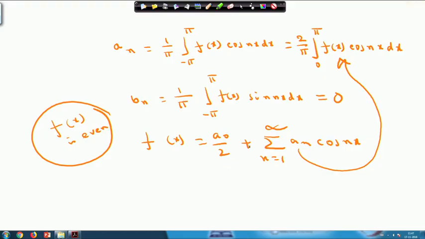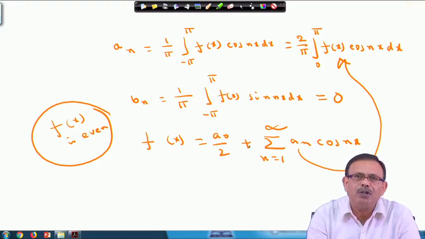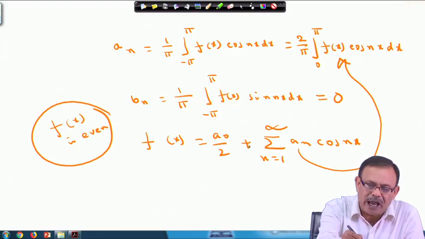So if I know the function is an even function, I do not have to calculate b n. Please note this. This is the reason we are looking at even and odd functions, to see what the effect will be.